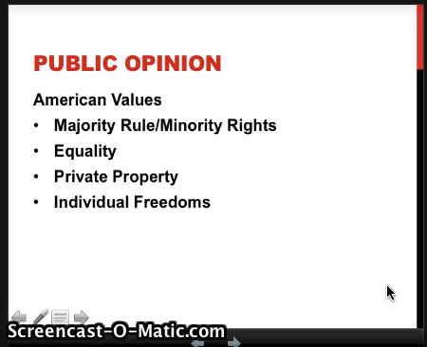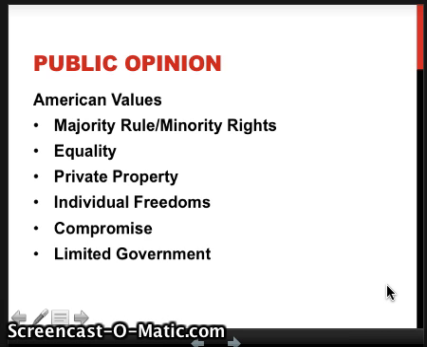We believe in individual freedoms. Freedom of speech, freedom of religion, freedom of the press. We believe that you have the right to be free to speak your mind, do what you want, to think what you want. We believe in compromise. That's why we vote on multiple political parties. We believe we have to come together, talk it out, and then get something done. Now, of course, compromise has been hard lately, but that's the idea behind our government.